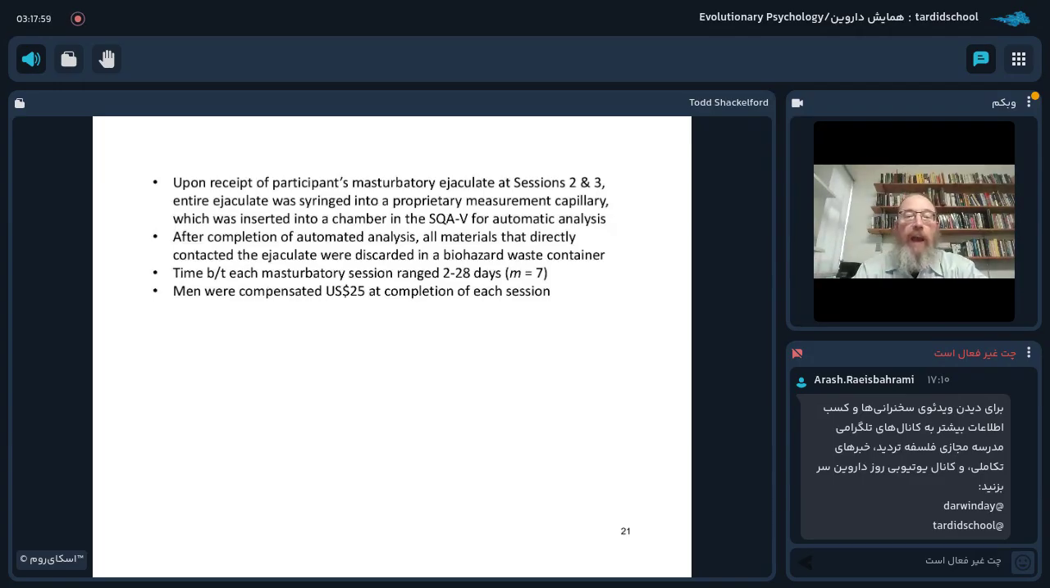And I'll note that the time between each masturbatory session ranged from 2 days to 28 days, and on average was about 7 days, or a little bit less. All men were compensated $25 at the completion of each session.